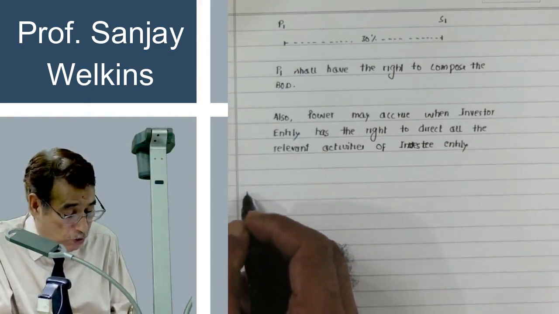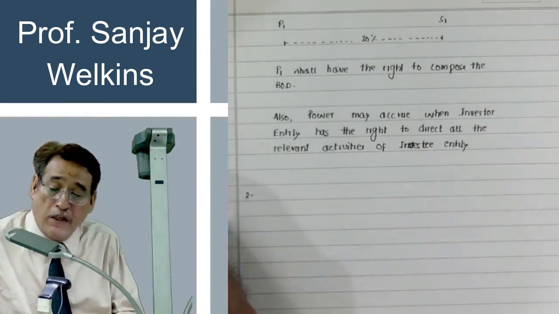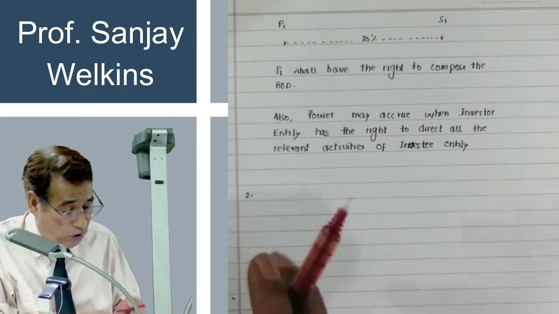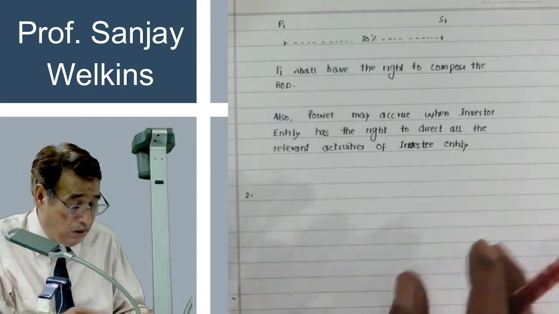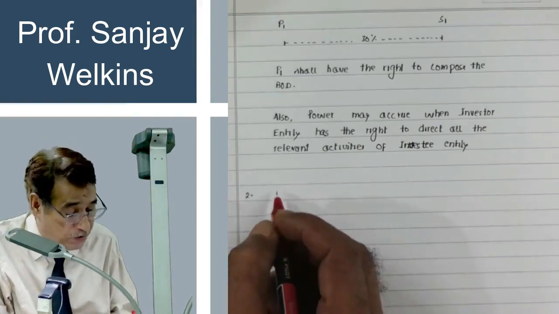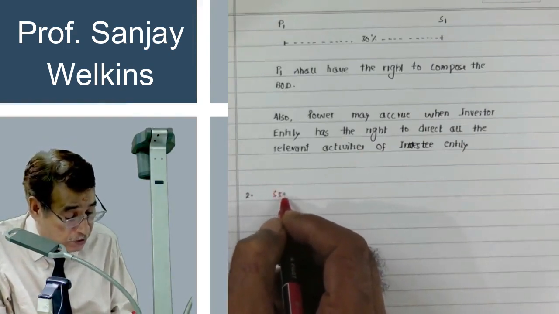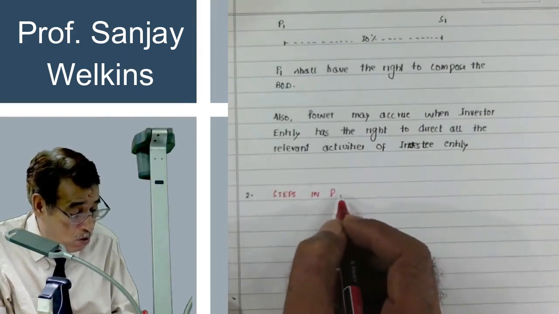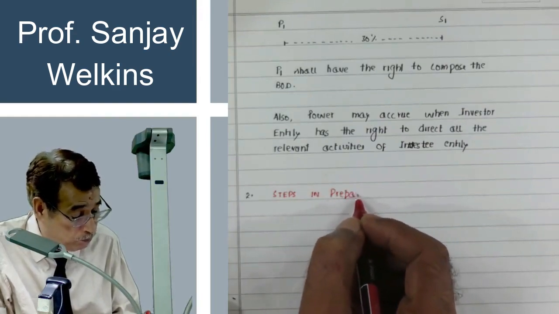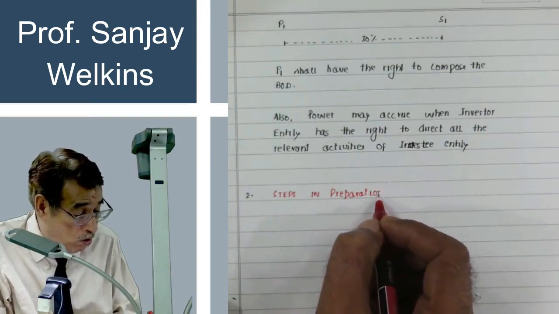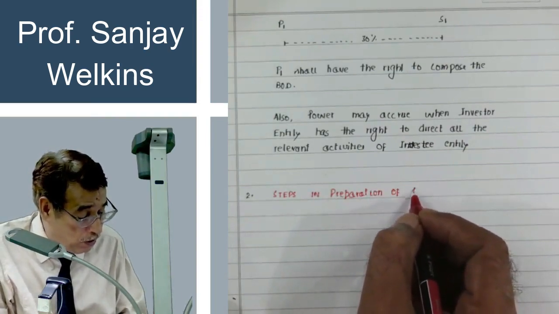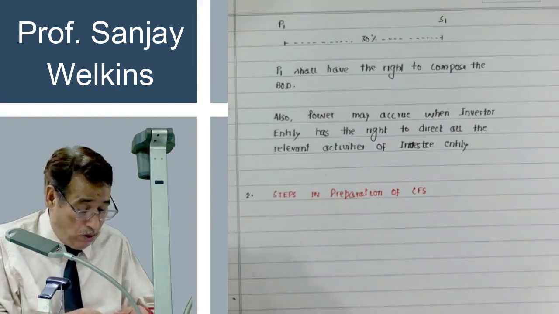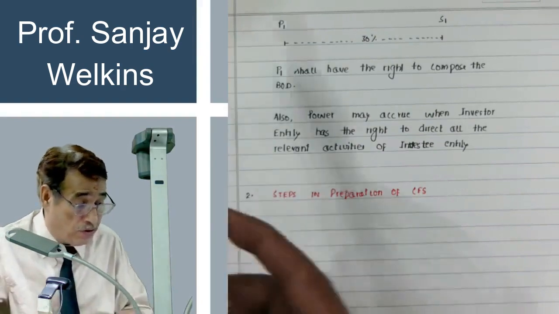So here we go. These are the basic points which we talked about, and the next topic, let me write it with the red pen as I always do. Here is the red pen. So now we are going to talk about steps in preparation of consolidated financial statements. So what are the steps which one needs to apply to prepare the consolidated financial statement?